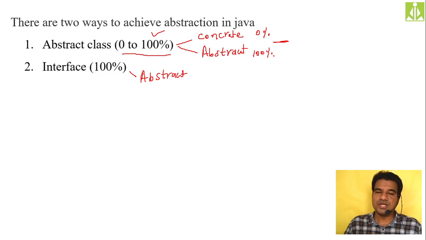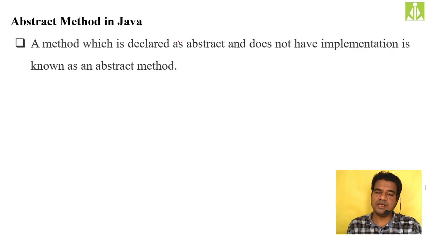So if you maintain the implementations, then it is not 100%, not fully abstract. If you are maintaining all implementations, then 0% abstract. If you are maintaining concrete as well as abstract, then it is somewhere in the middle, 0 to 100. And if you are maintaining all abstract methods, then 100% abstraction.